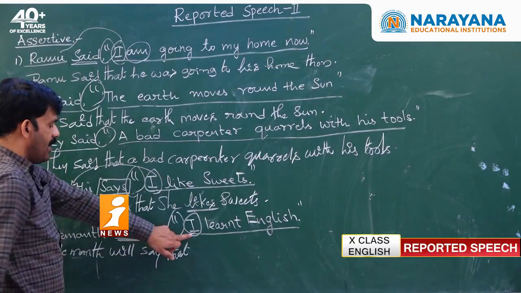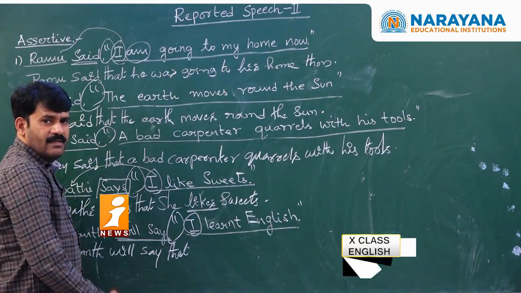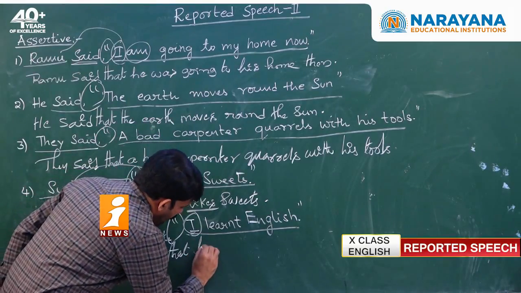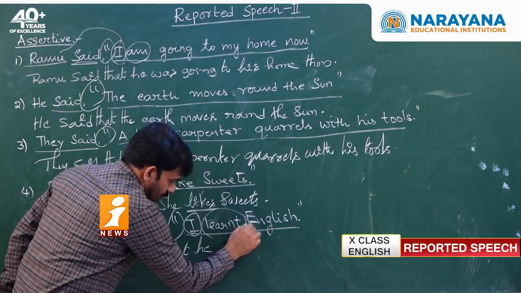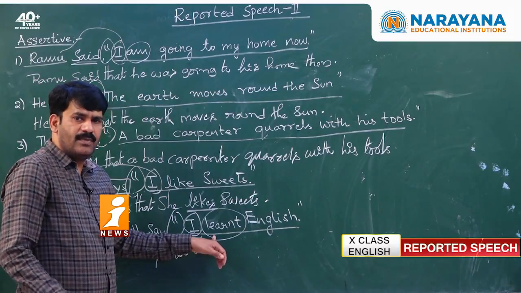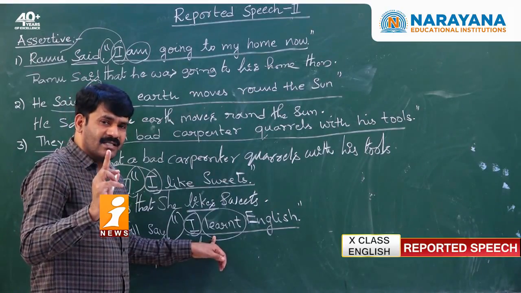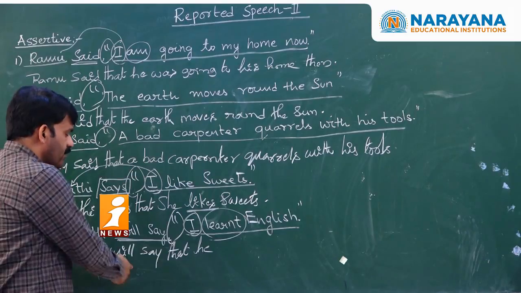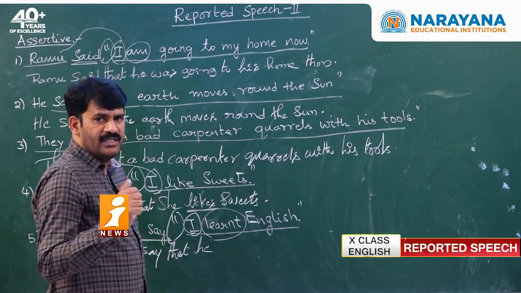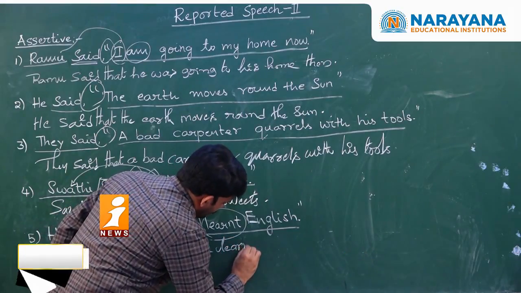What is the subject here? I. I generally changes according to the subject of reporting verb. What is the subject of reporting verb? The subject of reporting verb is Hemant. So I can write Hemant, or I can write even a pronoun. Learnt is simple past tense. Actually, as per the general rules, simple past has to be changed into past perfect. But here we are not going to change the tense. Why? Because the reporting verb is in future tense. When the reporting verb is in present or future, you do not change the tense of reported speech. Hence I am writing again learnt.